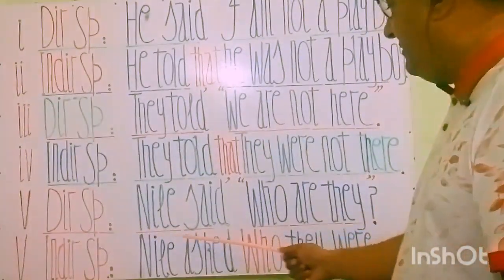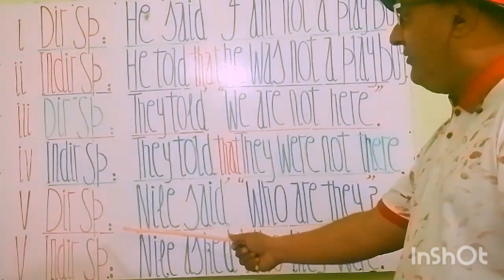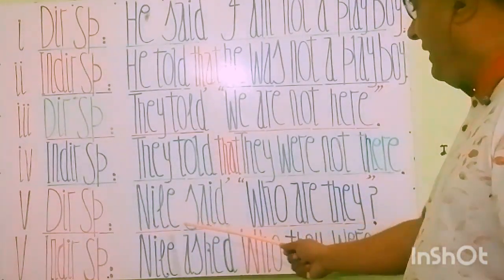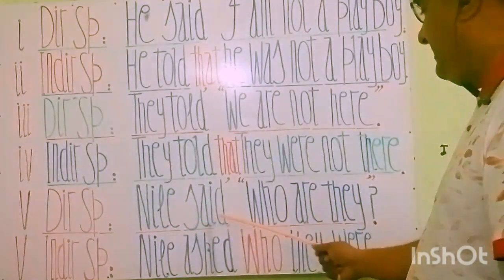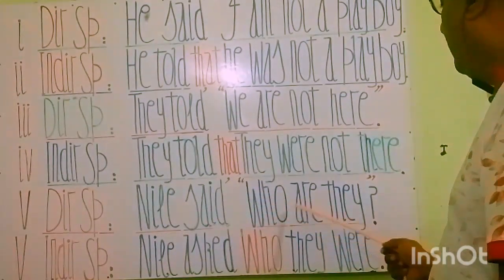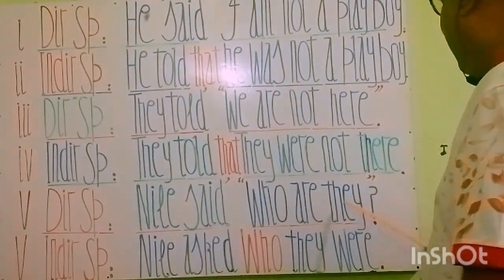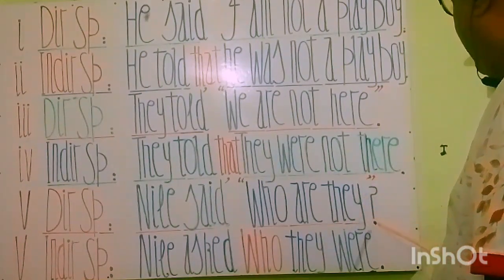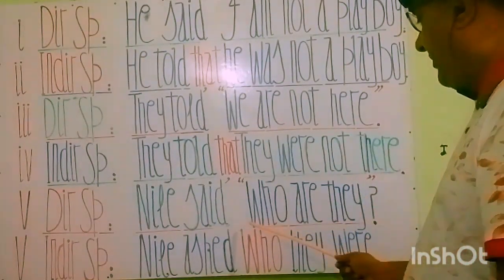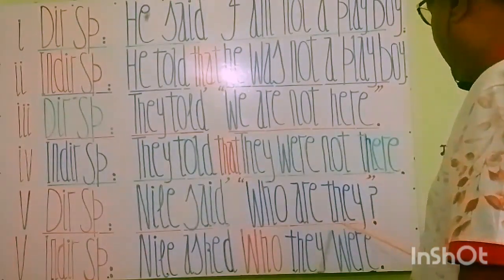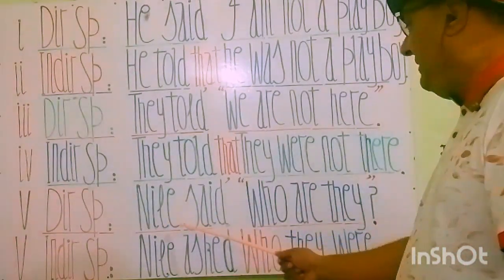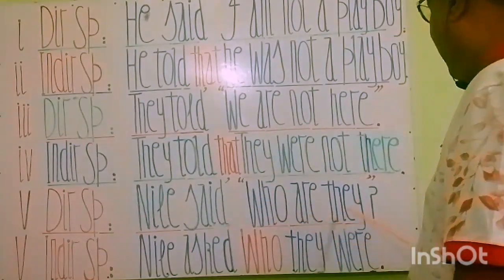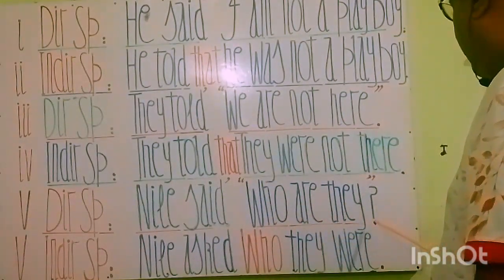You see my students, the next statement is a direct speech again. Nile said, comma, inverted comma start. Who are they? वो कौन है? Commas close, interrogative sign. You see this is a question. This is an interrogative sentence. Nile said, comma, and inside the commas you see who are they? Commas close, full stop.